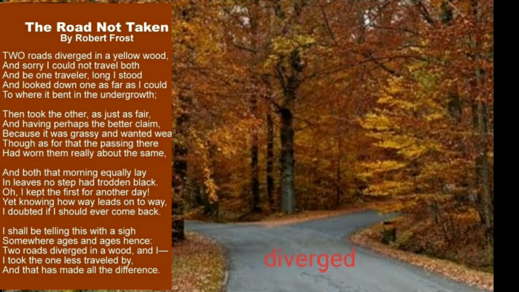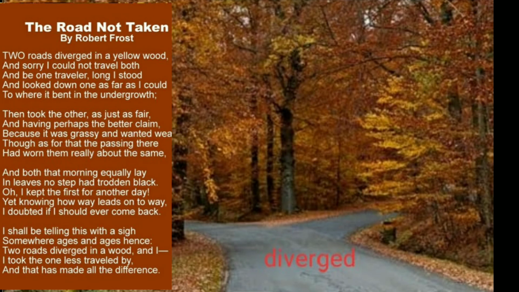The next line, line 17, he says that once upon a time. So, he will be telling this sometime in his life, that once upon a time, he reached a particular place, a yellow wood, and there were two roads. So, he had to take a decision about choosing which road to travel. So, he would be telling this. In life, we have to make choices.